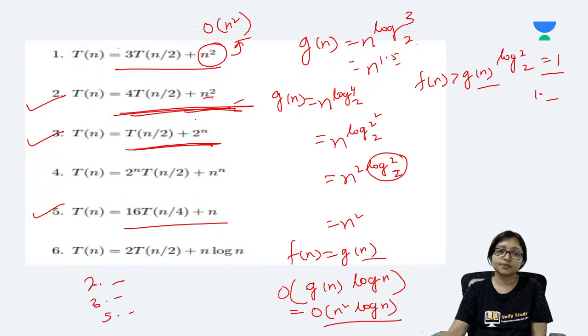Now do this one. Three will be 2 to the power n because 2 to the power n will be greater than Gn. That is correct. For the fifth, what will be the fifth one?